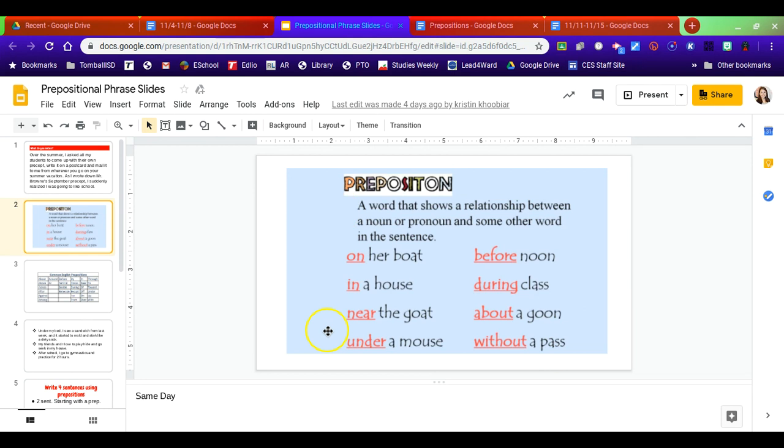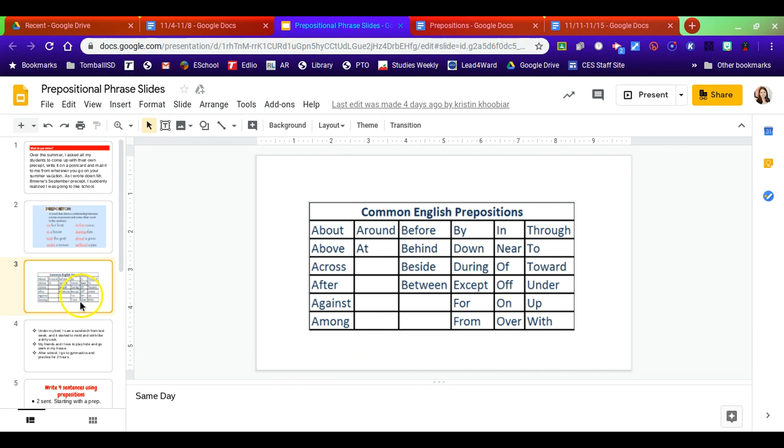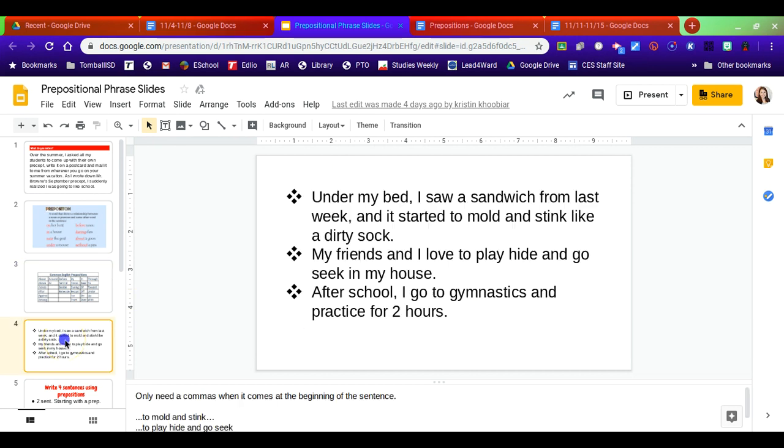So here's some more examples of prepositions. On is a preposition: on her boat, in a house, near a goat, which sounds like green eggs and ham. And here are common English prepositions. This is not all of them. Through our work last week, the students have noticed that there are quite a few more that are not on this list, but it's just a few for you to start with. So looking here, you see three sentences that contain prepositional phrases.